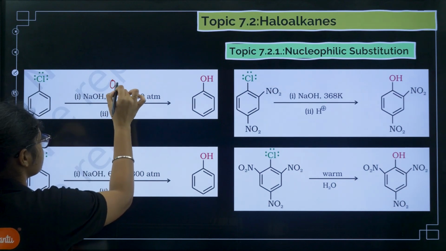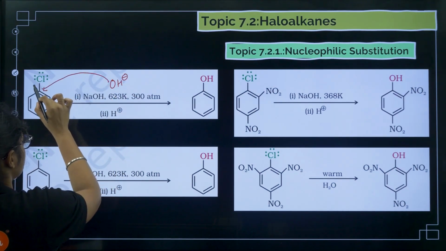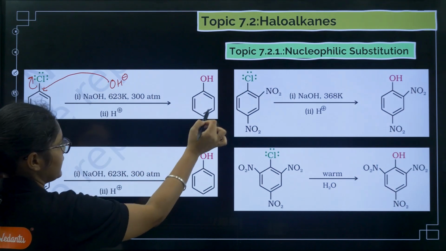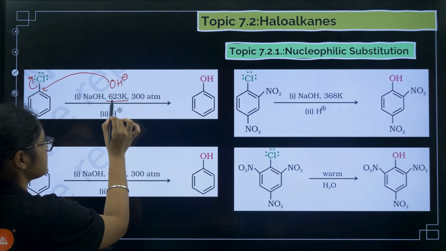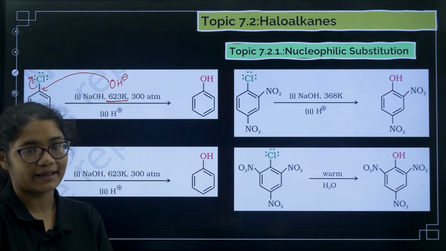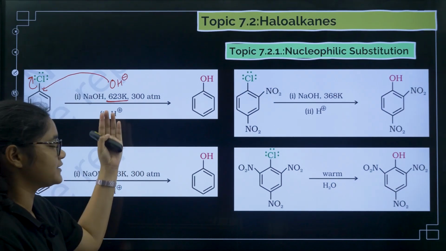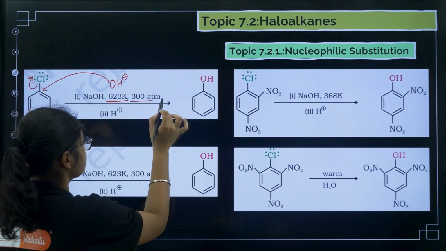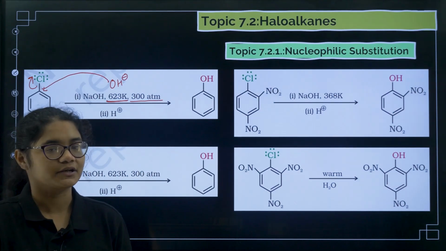Okay. So OH minus is there. So what is this OH minus doing? Attacking on this carbon and this bond shifts to give you NaOH. But you see at what condition this reaction is happening? At 623 Kelvin. Okay, that means almost around 400 degrees Celsius this reaction is taking place, and at a pressure of 300 atm, which is a very high temperature and high pressure condition.